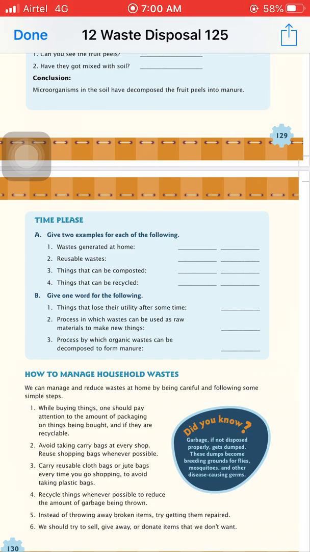Things that can be composted, means that can easily decompose into the soil. So the vegetable peels, fruit peels, tea leaves, these all. Fourth one is things that can be recycled. So the recycled plastic bottles, okay, and the carry bags that are made up of paper.